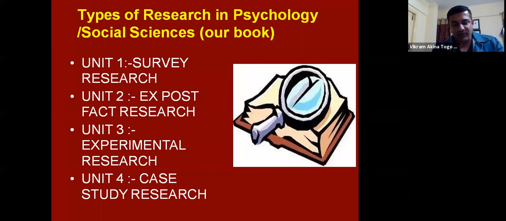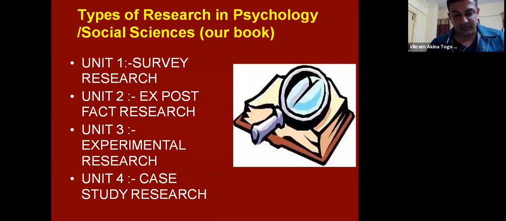Because it is ex post facto, already the studies are existing. So when studies are existing, what you do in research is literature review. So literature reviews you have to do. In surveys, we did not do literature reviews. Ex post facto, we studied last time about the literature review and its importance. Whatever studies are already done form the literature, which is very important to be done in case of an ex post facto. Based on that literature, we formulate a hypothesis, a null hypothesis or an alternate hypothesis. And then we do testing of that hypothesis and we interpret the result and conclude.